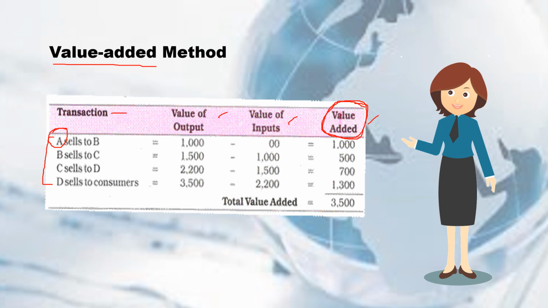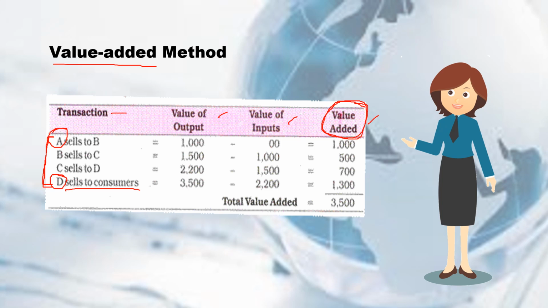Ibig sabihin, let's assume na siya yung nagbebenta ng pinaka-raw material, or intermediate good. Then si D, siya yung magpo-produce ng final good na later on na ibebenta niya kay consumers. So, yung dadaanan na proseso from A hanggang kay D, yun po yung tinatawag nating chain of production.